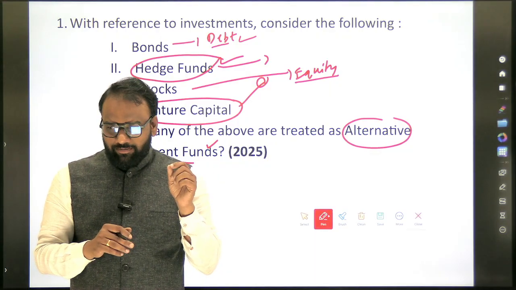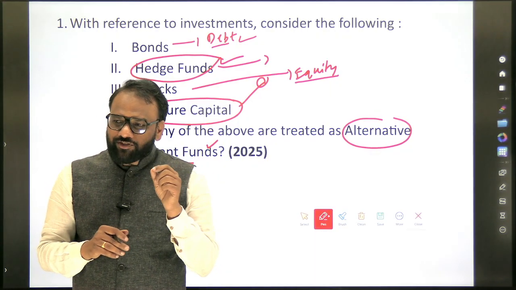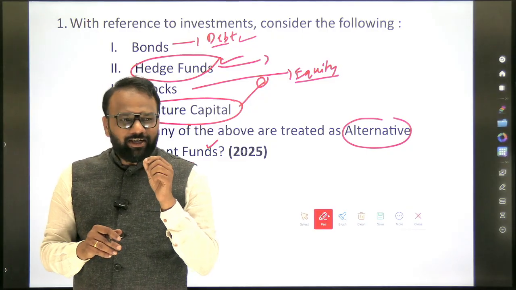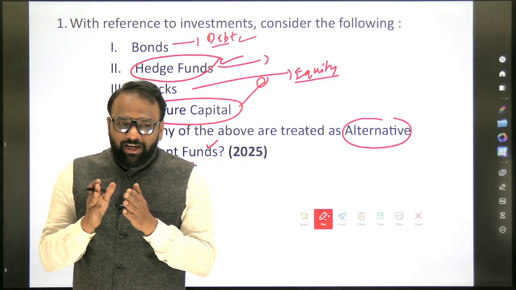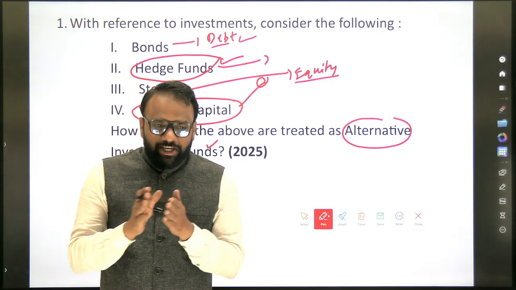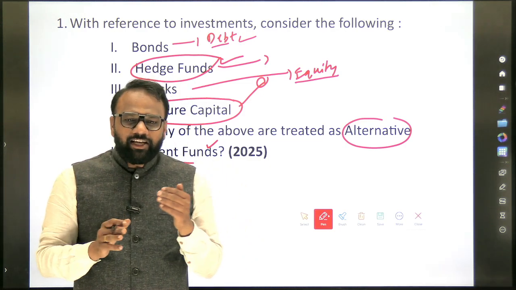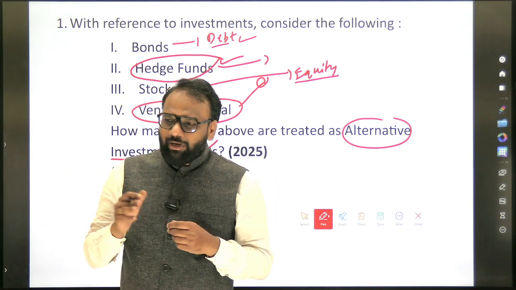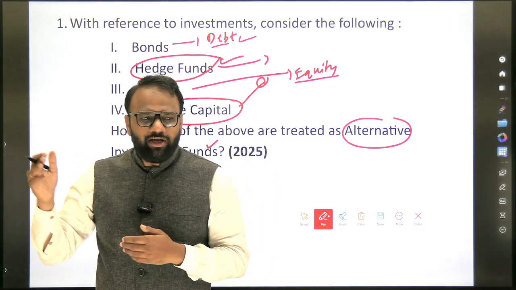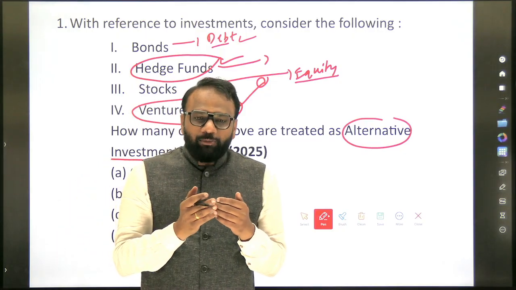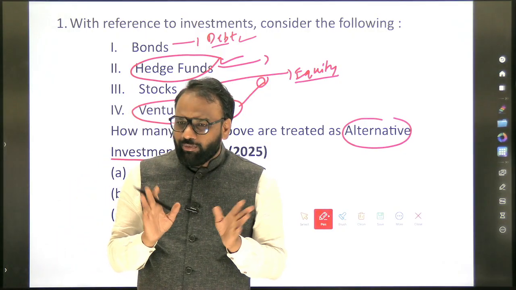Bond. In case of stock, what do we get? Dividend. Whether the dividend given every year is fixed or varies? It varies, based on the performance of the company. If the company performs well, you will receive more dividend. If the company does not perform well, then probably you may not receive dividend also.